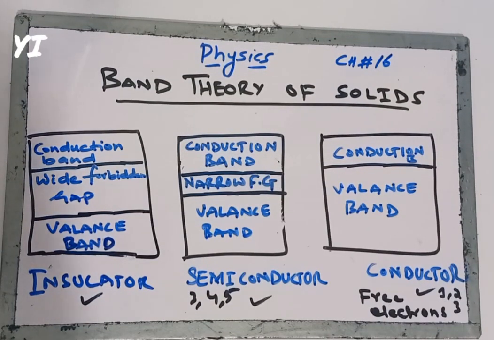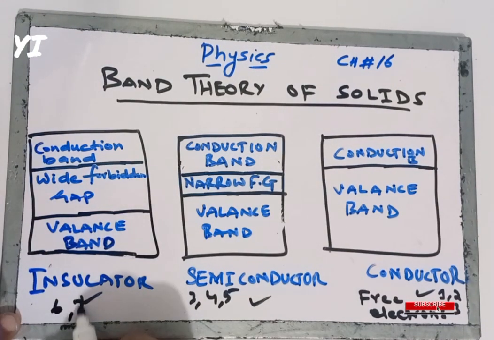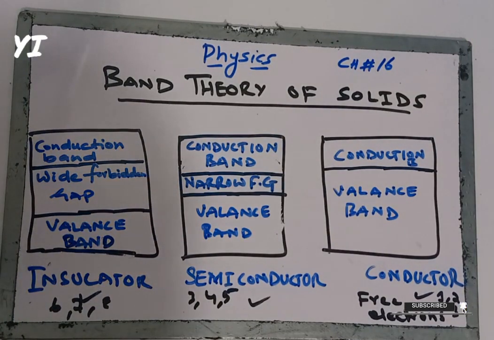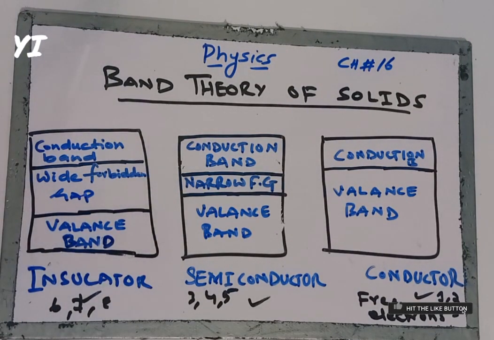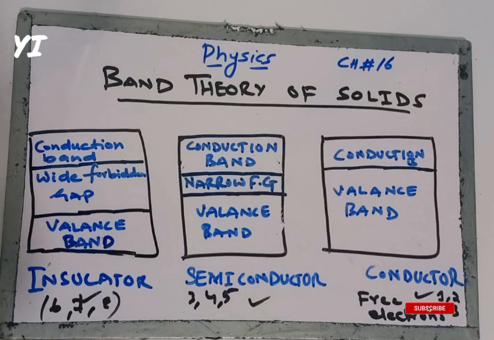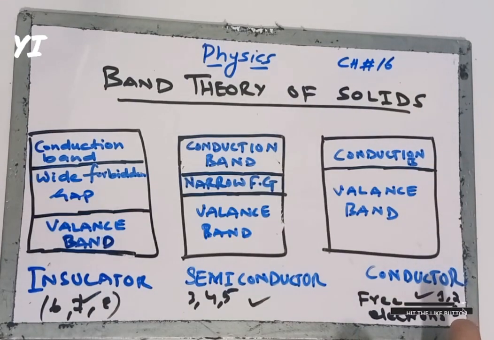Now coming back to the insulators, insulators have 6, 7 or 8 electrons in the valence shell. It's almost filled, so it is very difficult to snatch an electron from an insulator. It's very easy to snatch an electron from a conductor.